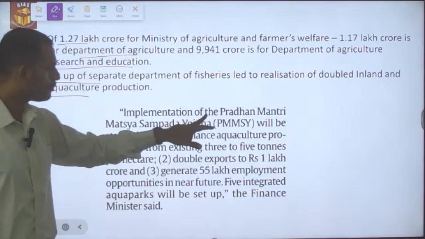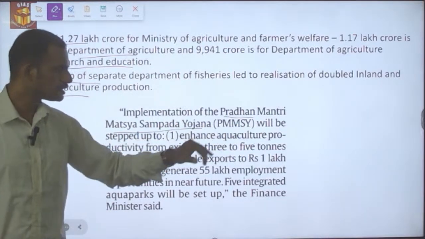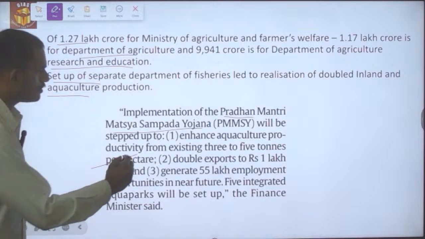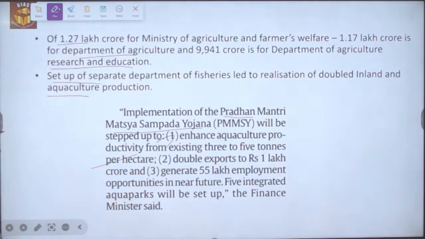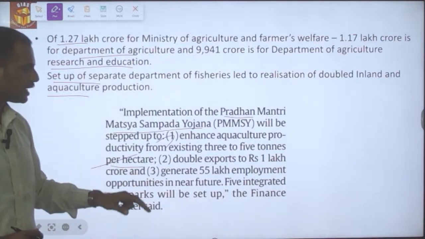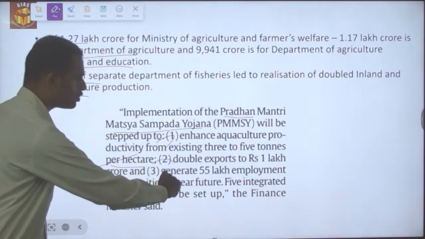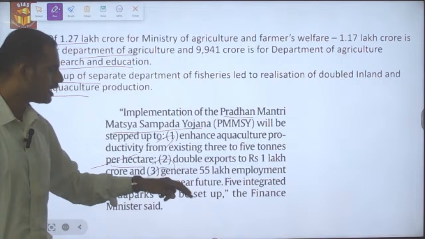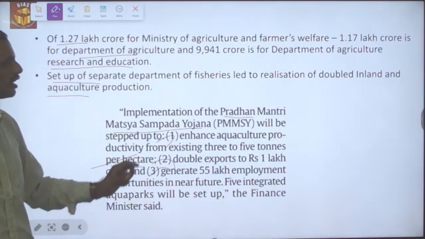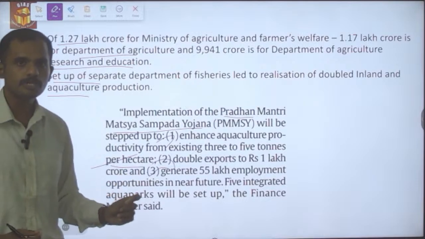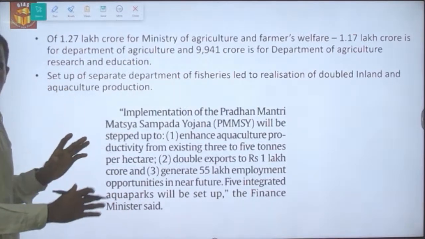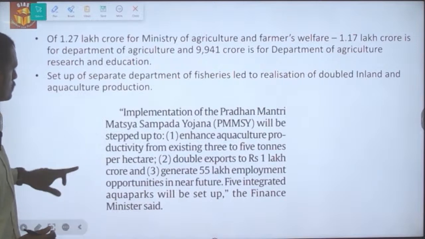At the same time, Pradhan Mantri Matsya Sampada Yojana will be stepped up, where the targets have been revamped to enhance the aquaculture production from the existing 3 to 5 tons per hectare, doubling the export to 1 lakh crore, and generating 55 lakh employment. So this is the stepped up target of Pradhan Mantri Matsya Sampada Yojana. So this is what is related to agriculture.